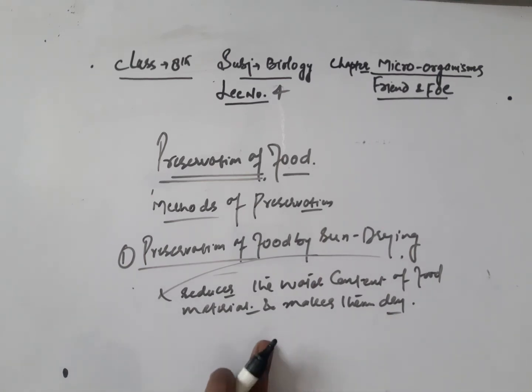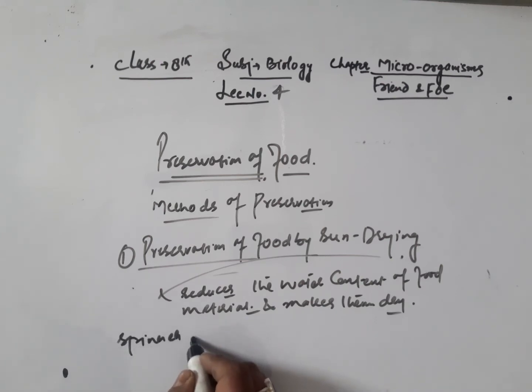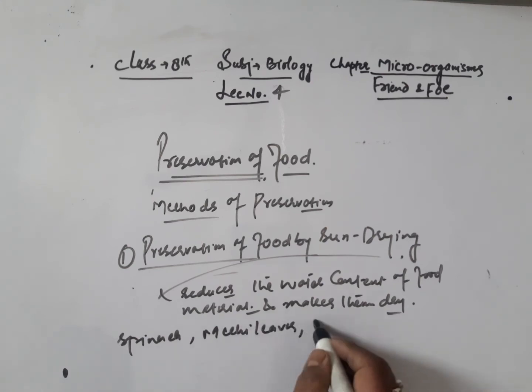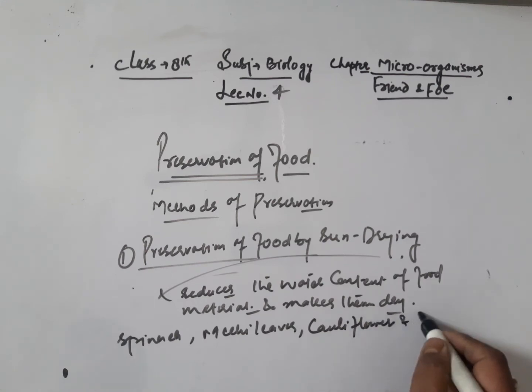So this is one of the methods, and what are the food materials which can be preserved through such a process? We can preserve spinach, we can preserve methi leaves, we can preserve cauliflower and peas at home. So this is one of the methods of preservation of food.